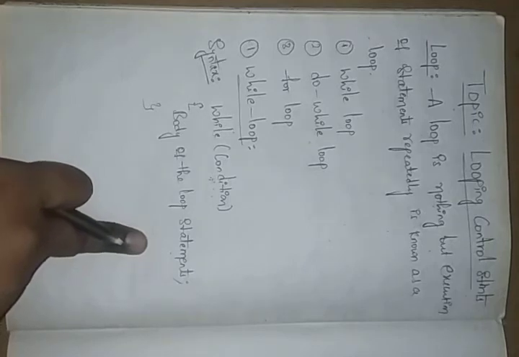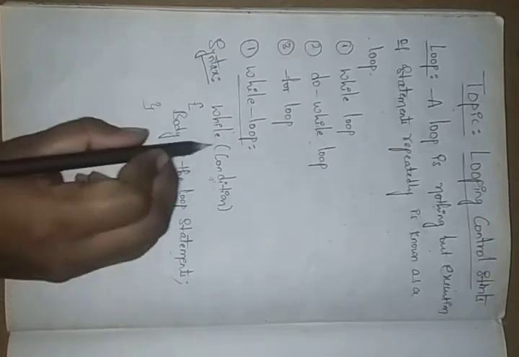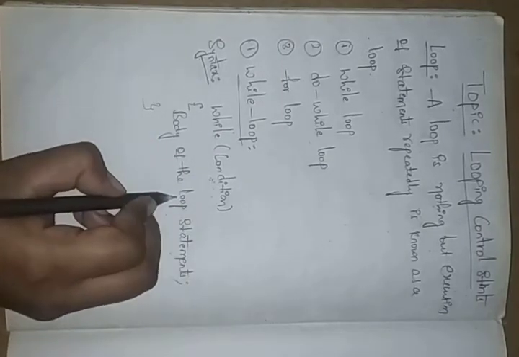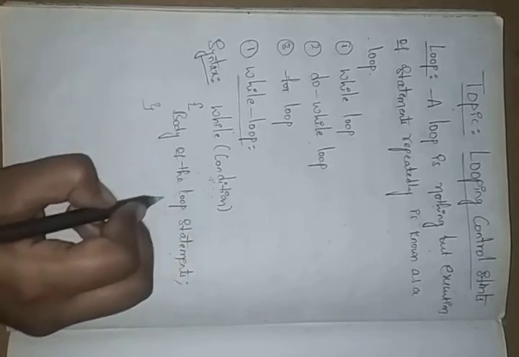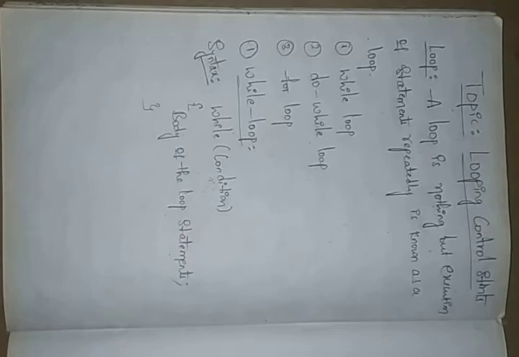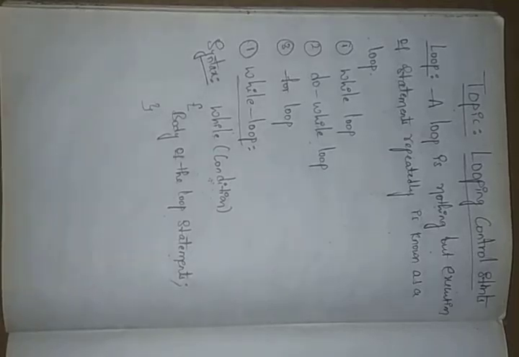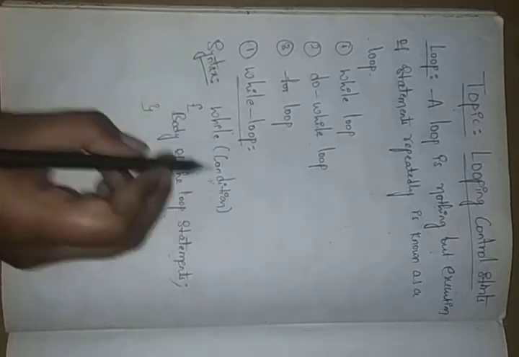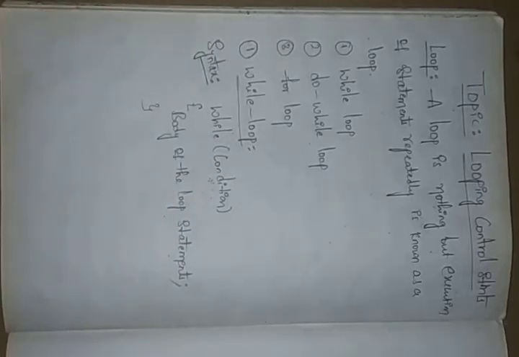Right? And after the execution of these statements, the control checks our condition again. It checks the condition and executes the loop statements in a repeated manner. It checks our condition again and again.